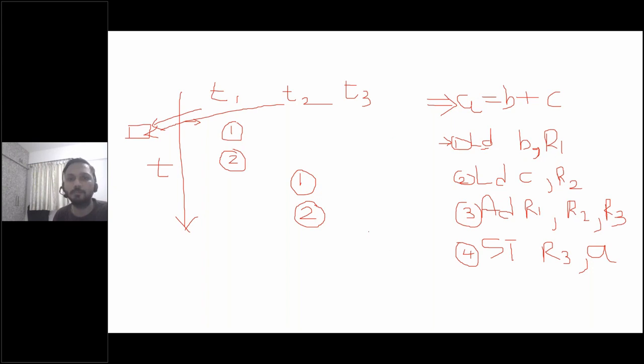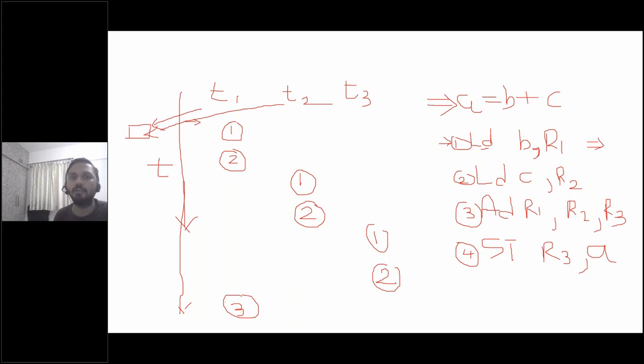Then it switches to thread 3, which again executes 1 and 2. This is how it goes on. After this, what if the data is ready for the first thread and it starts executing 3? So during this time, if the instruction took around 4 clock cycles, rather than wasting the time, it switched from thread 1 to thread 2 to thread 3.